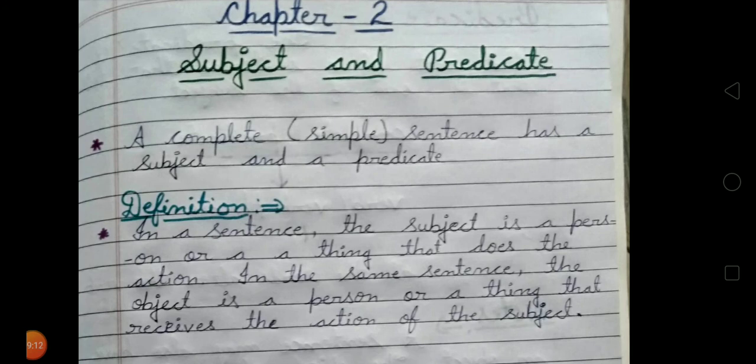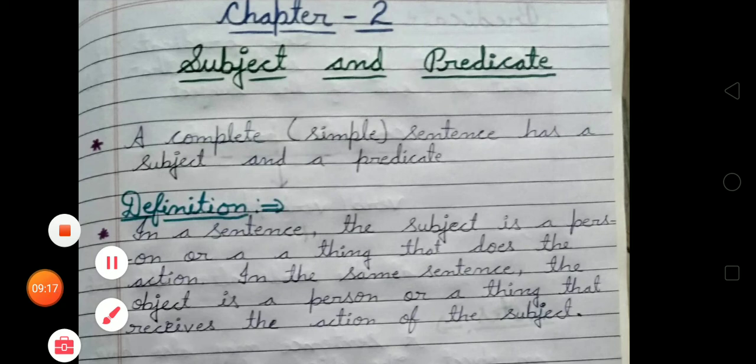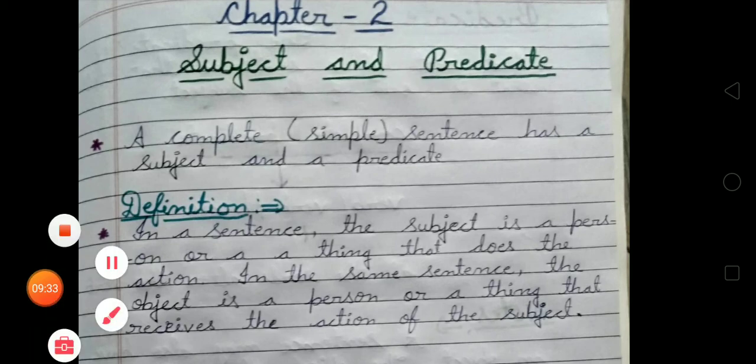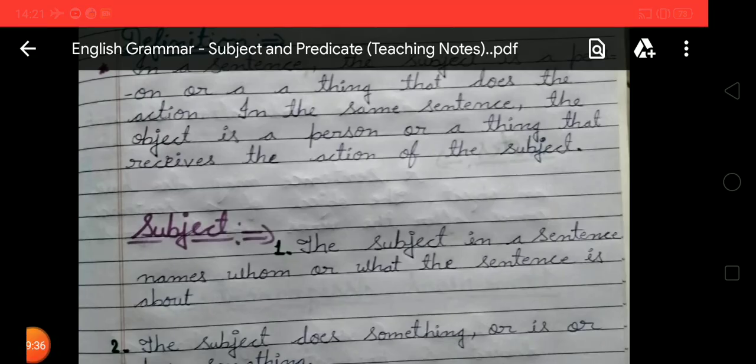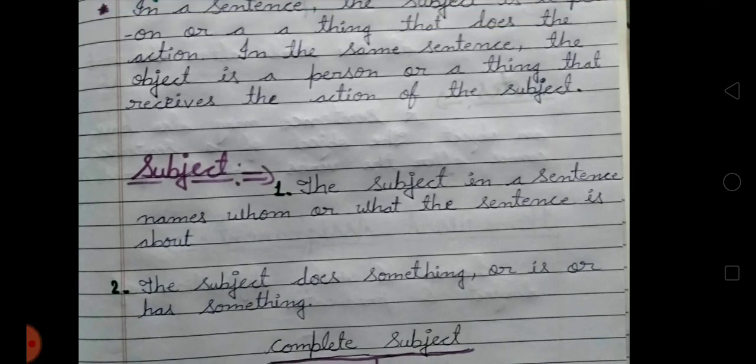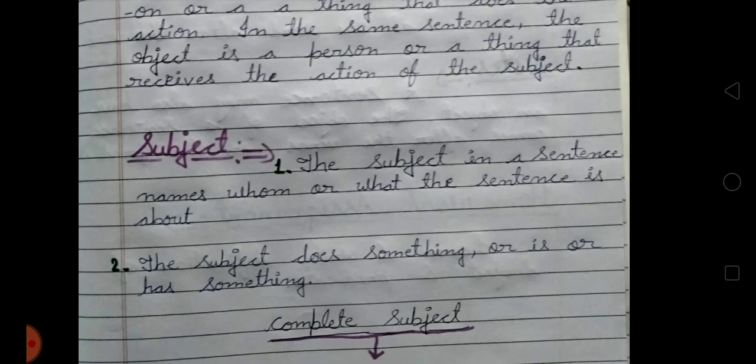Dear students, one more time I'm going to explain the definition of subject and predicate. Firstly, remember that a complete simple sentence has a subject and a predicate. In a sentence there are two parts: one part is called subject and another is called predicate. The subject in a sentence names whom or what the sentence is about, and the subject does something or is or has something.